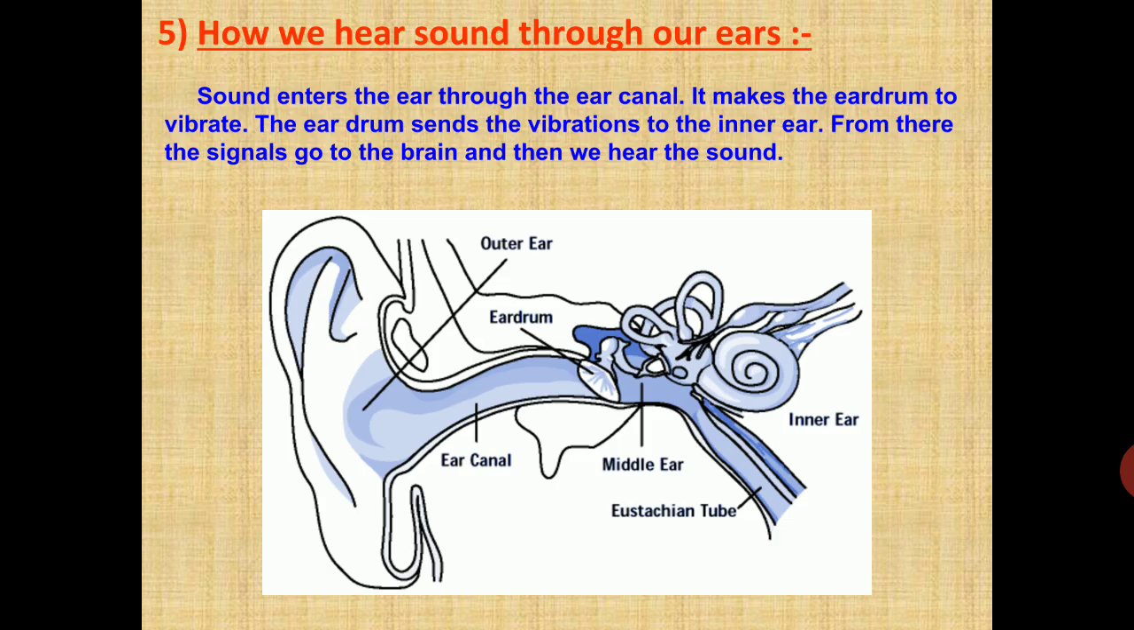Next, how we hear sound through our ears. First of all, sound enters the ear through the ear canal. It makes the eardrum vibrate. The eardrum sends vibration to the inner ear. From there, the signals go to the brain, and then we hear the sound.